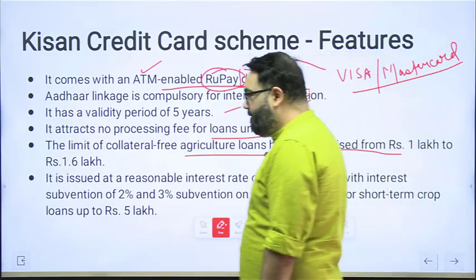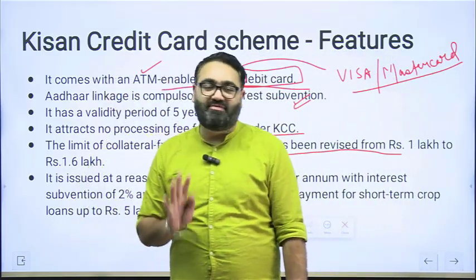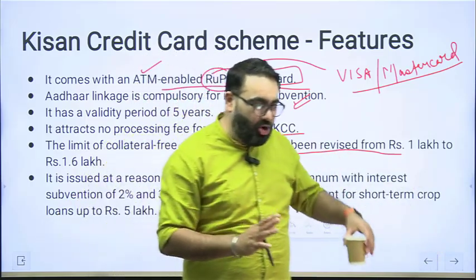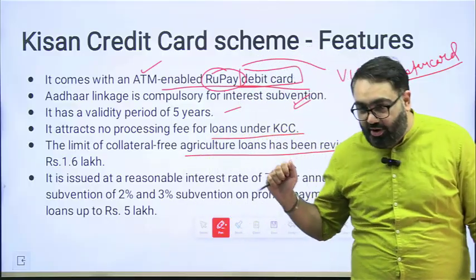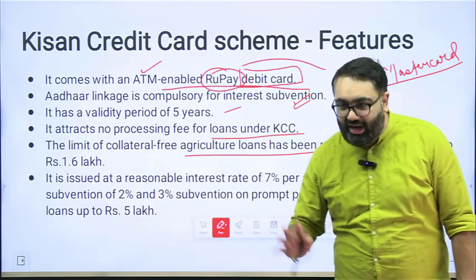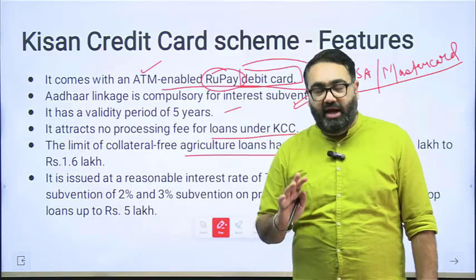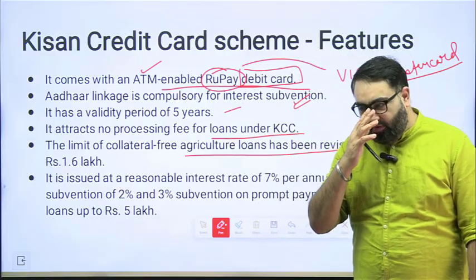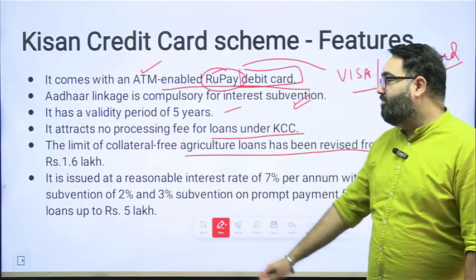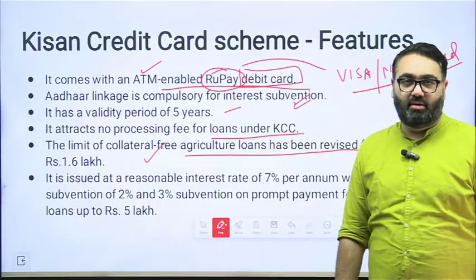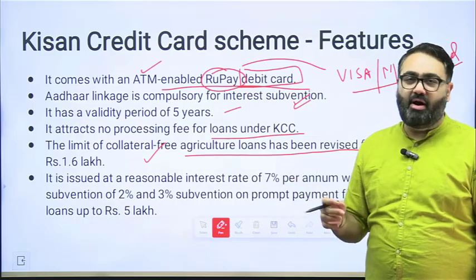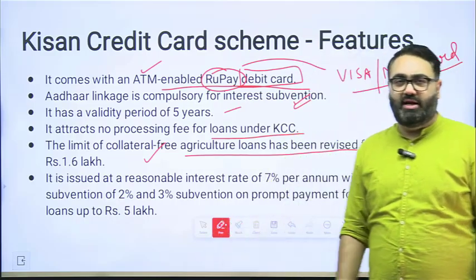So as I told you, overall limit is 5 lakh. Overall limit used to be 3 lakh, now it is 5 lakh. In that overall limit, up to a certain amount you can withdraw without putting any guarantee, without putting any paperwork. That is collateral free. It used to be 1 lakh. So earlier you could withdraw up to 1 lakh rupees without any paperwork required. Now you can withdraw up to 1.6 lakh without any paperwork required. However, if you go beyond that, then collateral is required. You have to visit the bank. Then it can't be just through the ATM.